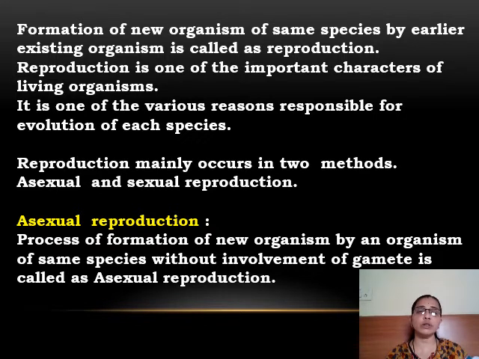Because of asexual reproduction, you will find there are no varieties. It doesn't form any varieties of organisms, and there is not much evolution taking place here. The same organism of the existing species is formed, which looks the same and has the same characteristics.